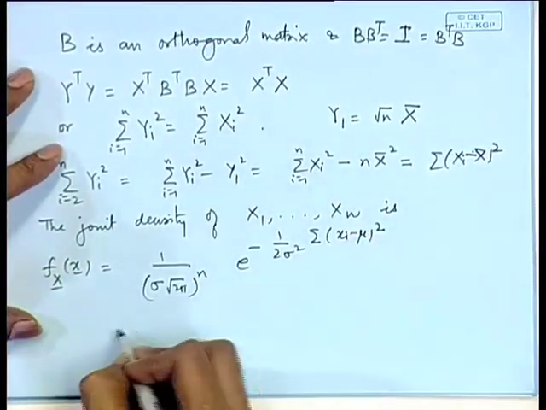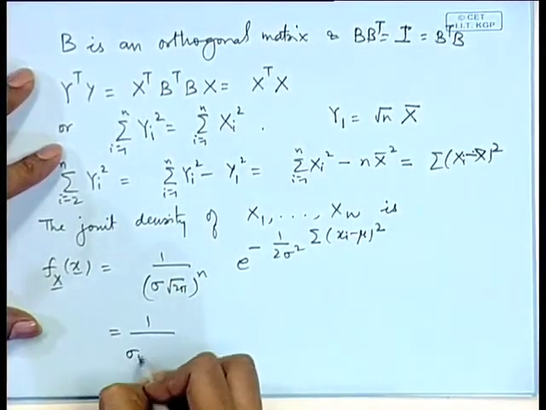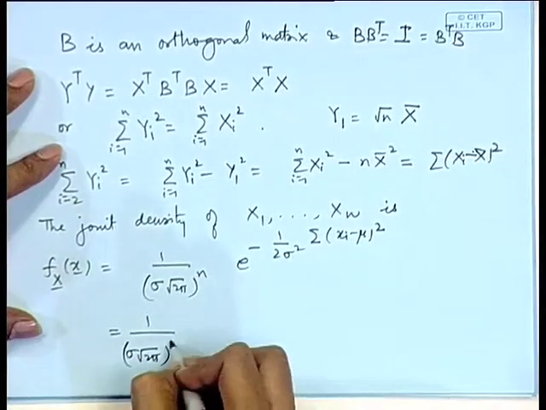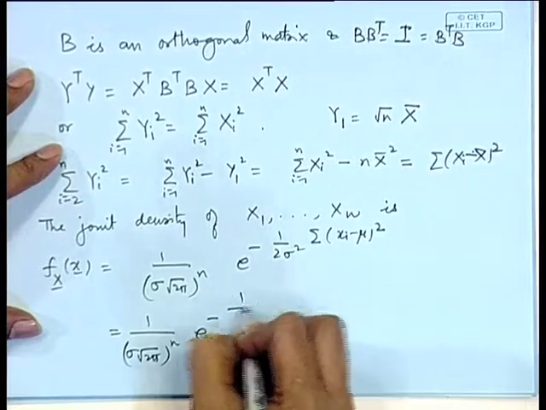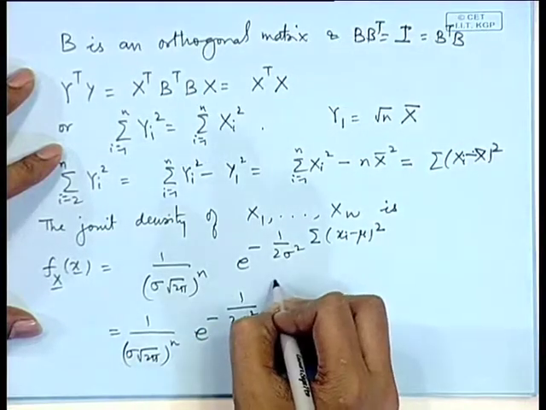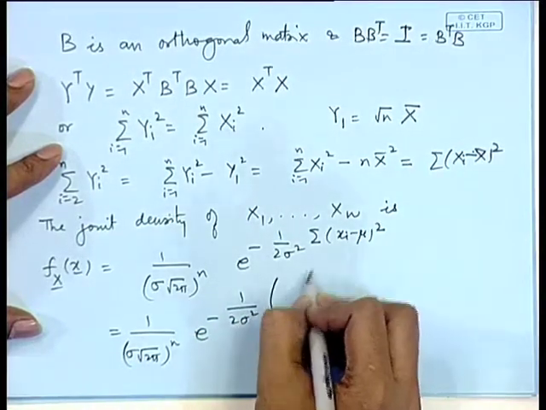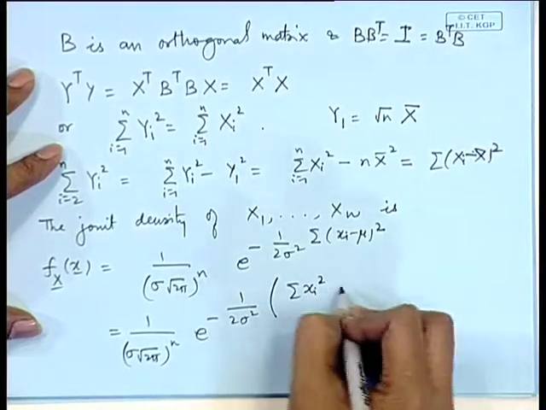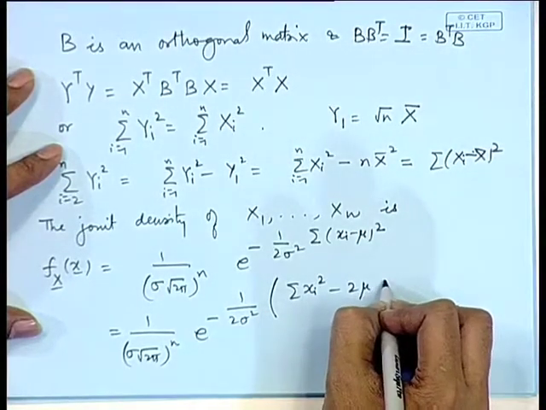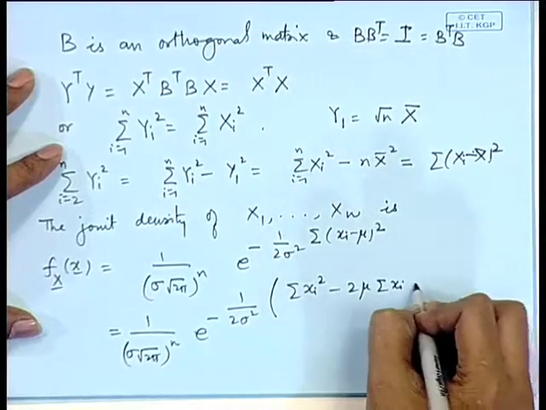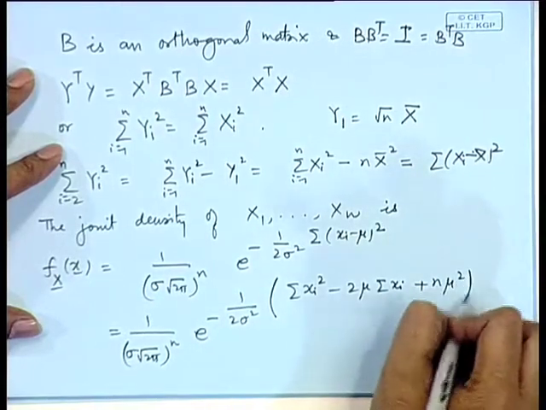Now, this we expand, and we can write it as (1 by sigma root 2 pi) to the power n, e to the power minus 1 by 2 sigma square, and now we get sigma x_i square minus 2 mu sigma x_i plus n mu square.